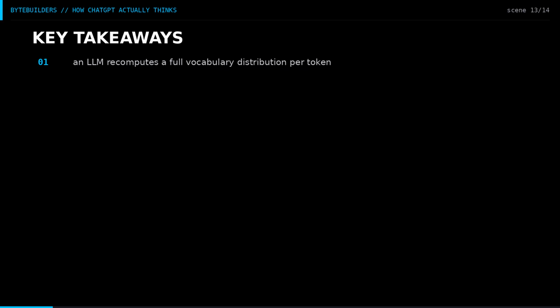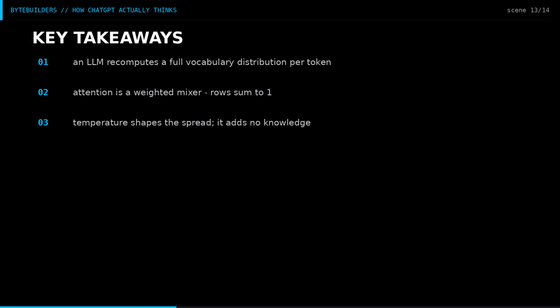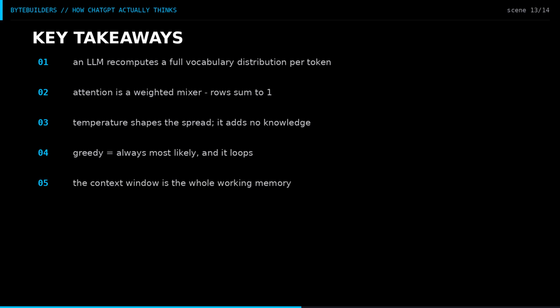Takeaways. An LLM recomputes a full vocabulary distribution after every token. Attention is a weighted mixer. Nothing is fully ignored. Temperature shapes the spread. It adds no knowledge. Greedy means most likely, and it loops. Context is the whole working memory. Tokenize, weigh, predict, sample, append, repeat. Everything else is scale. Article and code link below.